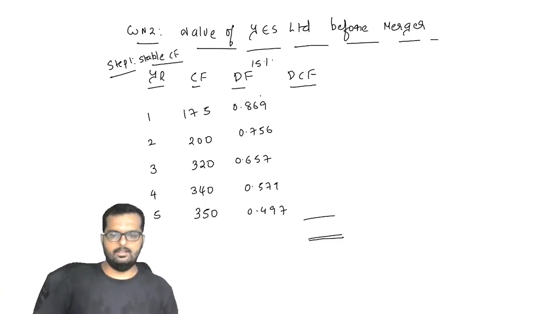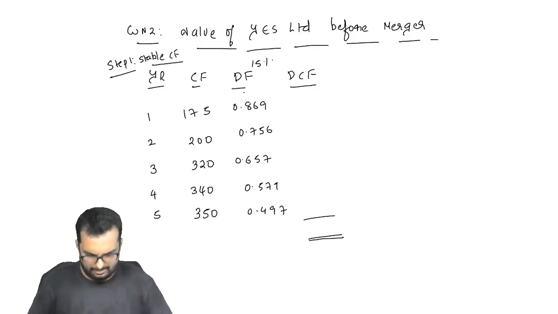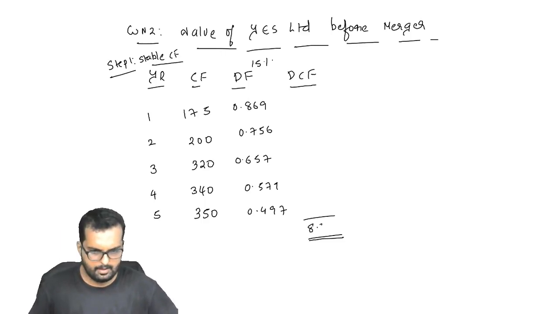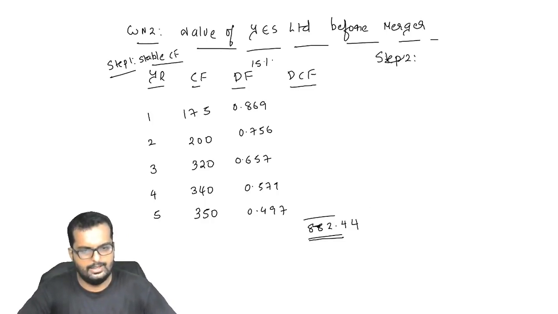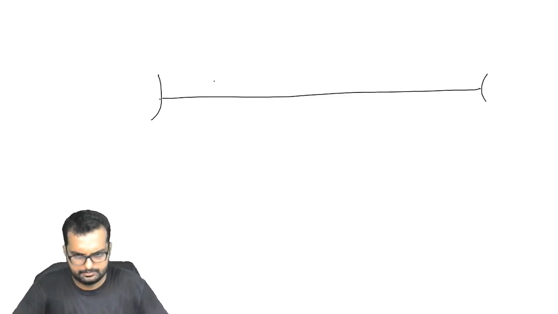Alright friends, have you got the answer? I'll do it on the board, but please let me know the answer if you have already got it. It is 882.44. This is the answer, okay? This is not enough, friends, because this company is going towards perpetuity. I'll draw a graph to explain the logic of that.